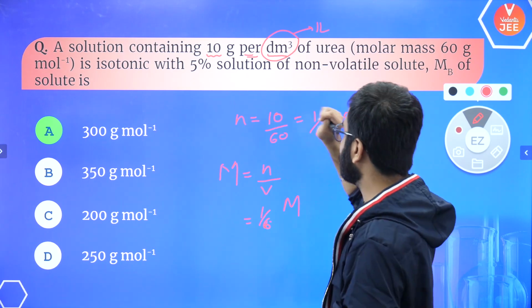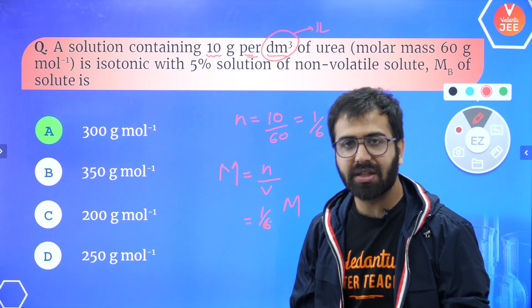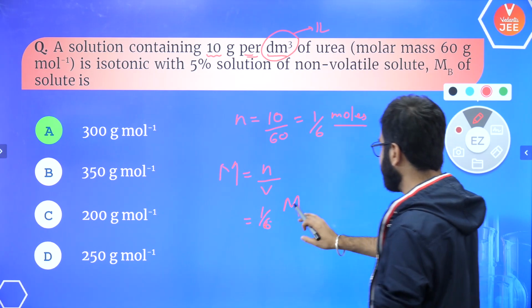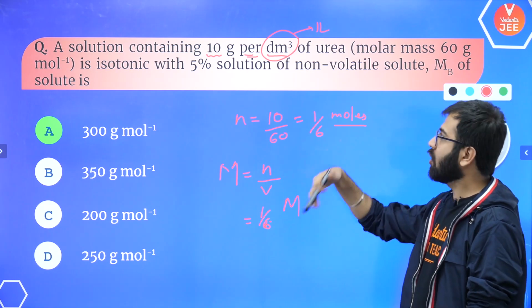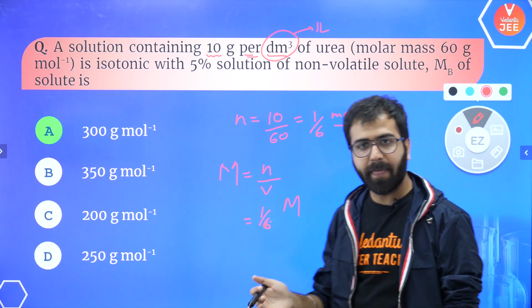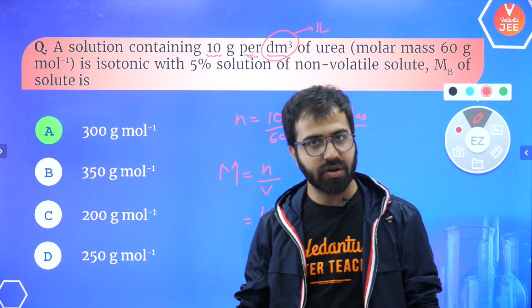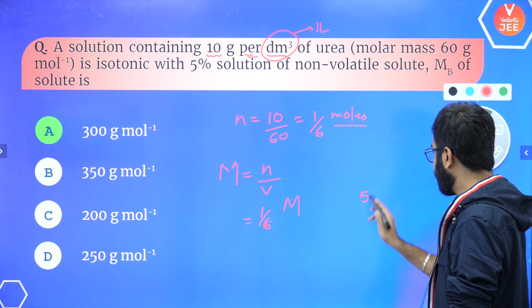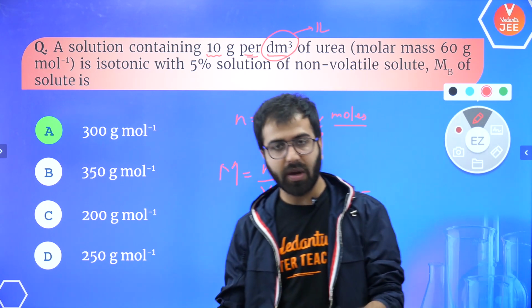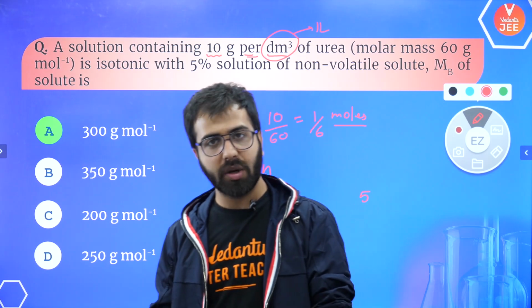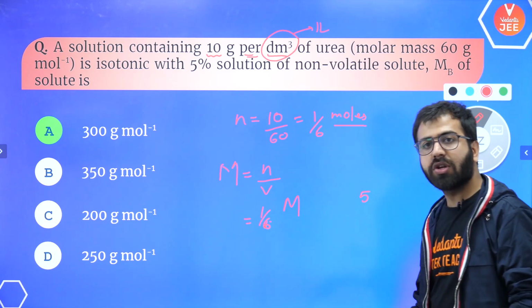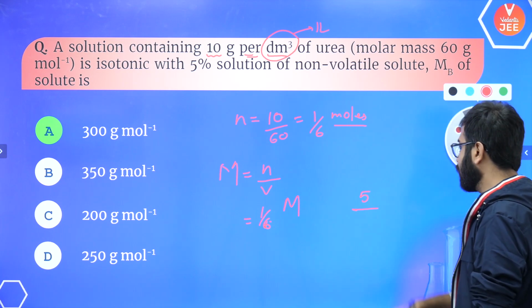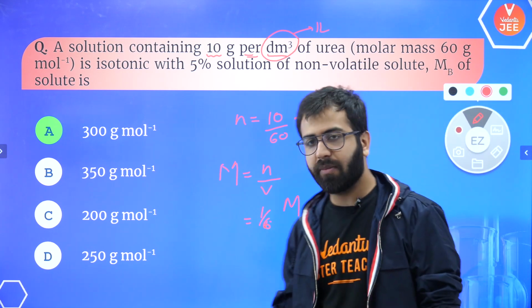Now the question also talks about it is an isotonic solution of 5%. So over here it's 5%. That means the concentration of this one and the concentration of that one is actually going to be the same. So it is actually a 5% solution, right? So 5% means 5% out of your volume, which is going to be 1 liter. Let's assume again that the solution is 1 liter. So 5% of it is actually your B, right? So over here we have to keep your MB at the bottom.